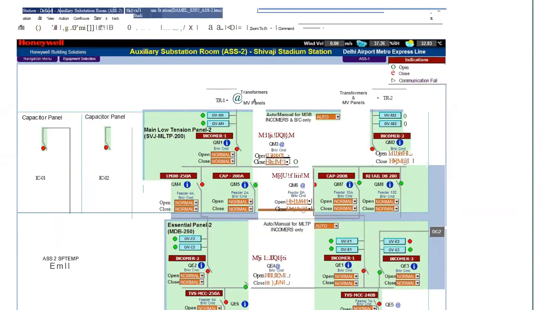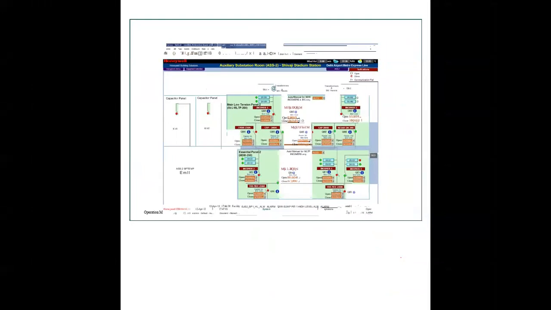This is achieved by a small PLC, and the operator doesn't need to go there and do it manually, switching on the bus coupler himself. The small PLC provided in the panel performs this operation automatically.